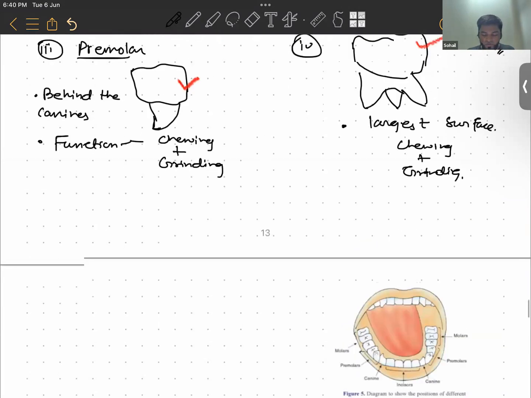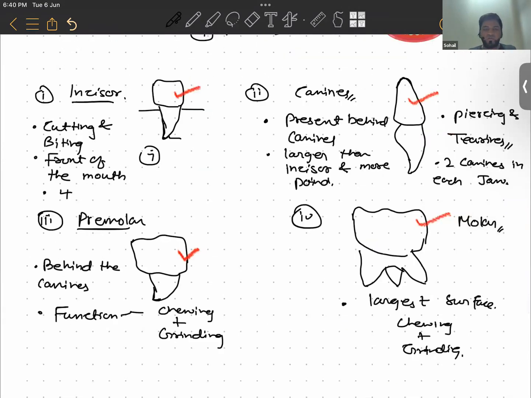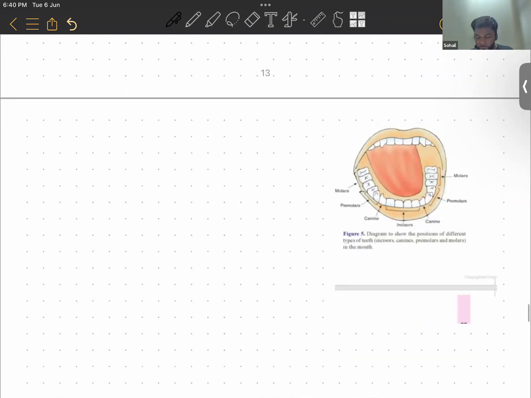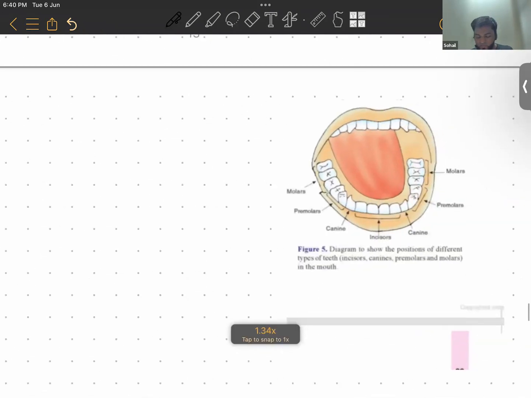In our previous class, we were talking about teeth, right? So what are the four different types of teeth found in our buccal cavity? Incisor, canine, premolar, molar. So these are the different types of teeth found in our buccal cavity. Let's have a look at the position. See this figure here.